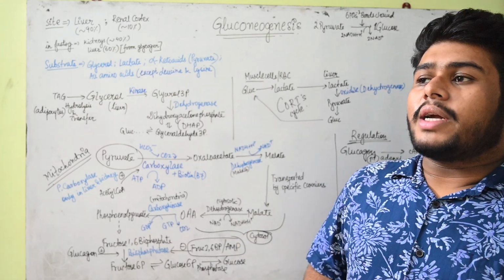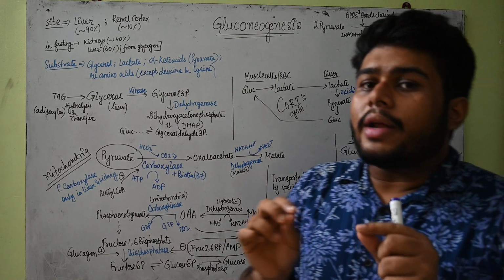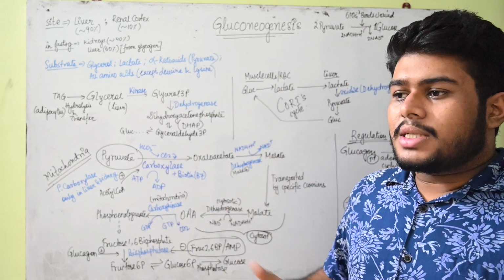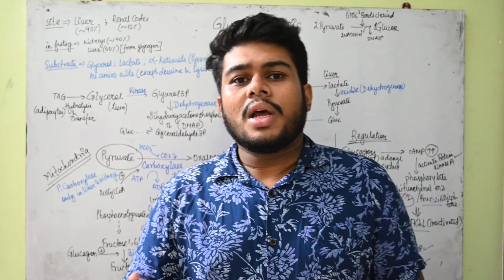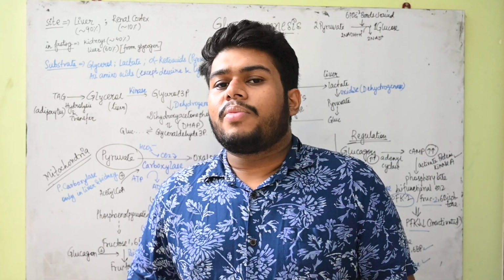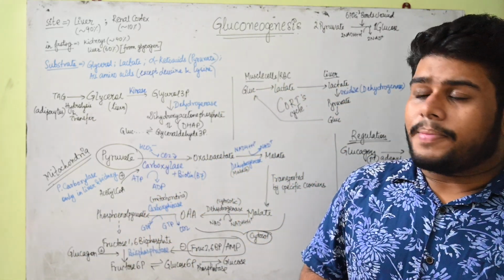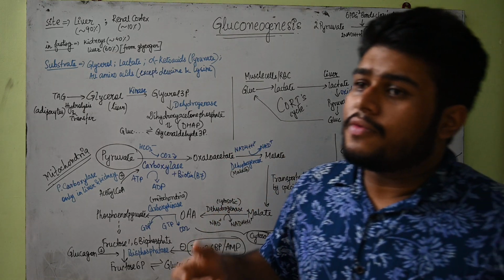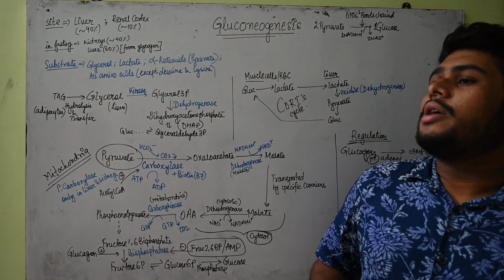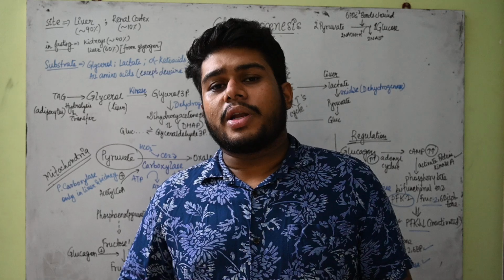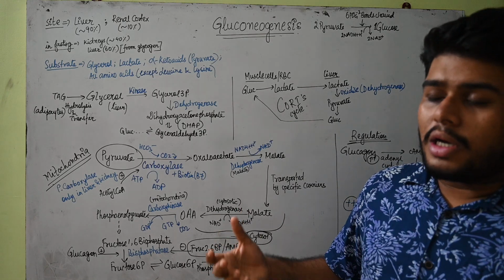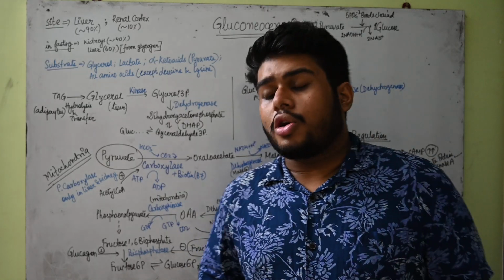The regulation we will study. Remember that mostly we require new glucose in our body during the fasting stage, because whenever fasting is happening, if it is less than 24 hours, then from glycogen reserves there will be glycogenolysis, and from there we will get glucose. But when we are fasting for more than 24 hours, at that point amino acids or other metabolites will be utilized to produce glucose, because that time the glycogen reserves will be consumed.